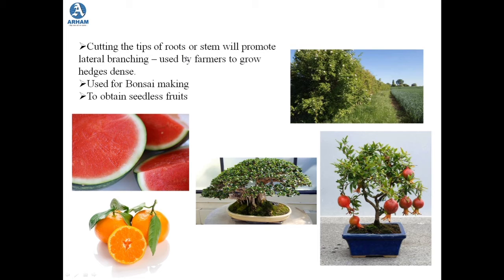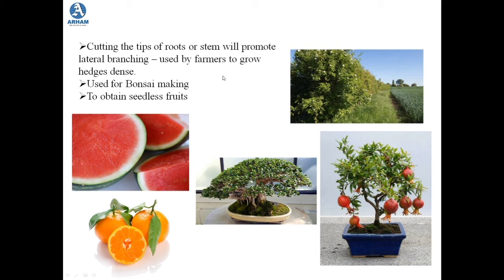Okay. The next application is that it is actually used for promoting lateral branching. And this lateral branching is very useful for farmers to grow hedges. As we know, the function of a hedge is to make a barrier. Hedges are used as barriers. We have seen hedges in gardens and in farms. So suppose this is the farm, this is the hedge. Now this acts as a barrier so that it can restrict the entry of unwanted animals into the field.